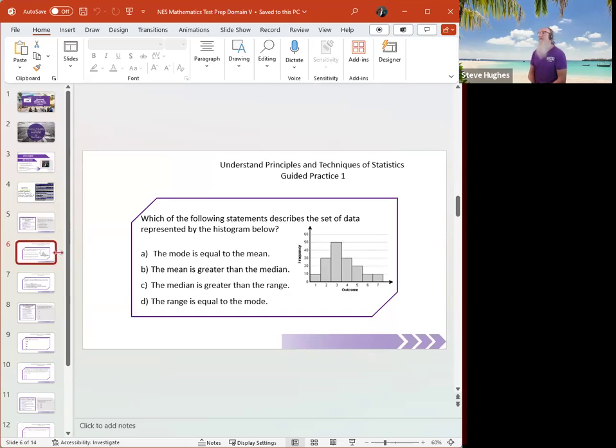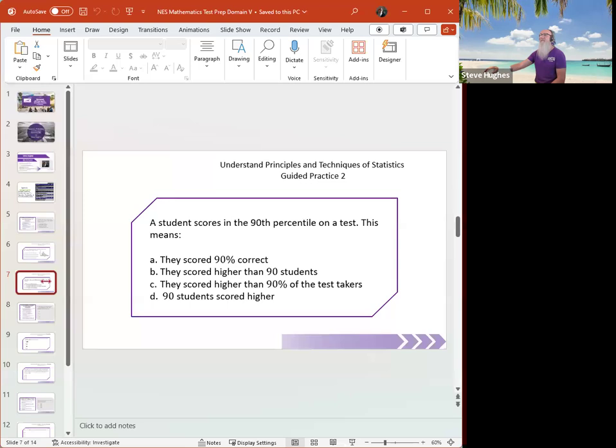So in this case, the correct answer would be what? B, that's correct. The mean is greater than the median because it's skewed to the right. All right, very good. All right, next question.